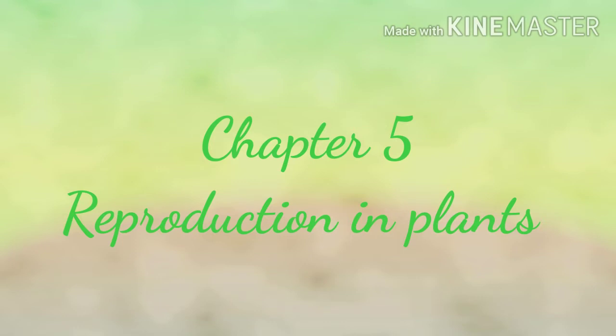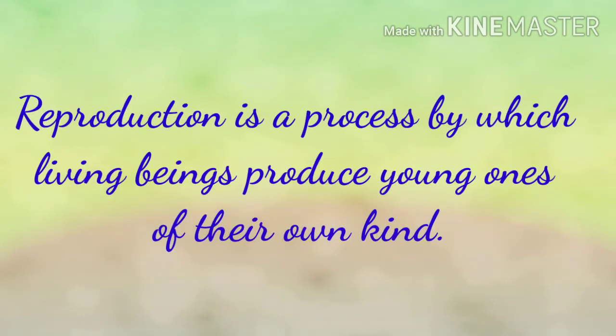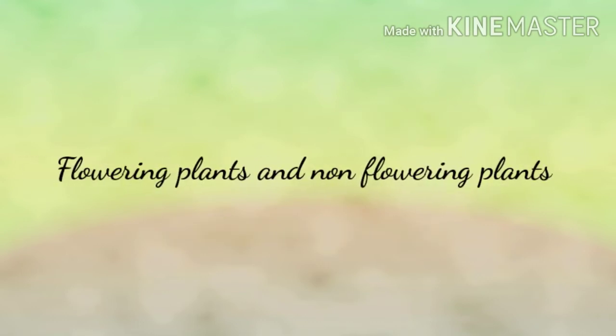In today's video, we will be starting a new chapter, that is reproduction in plants. What is reproduction? Reproduction is a process by which living beings produce young ones of their own kind. In the previous chapter, I told you that there are two types of plants. First one is flowering plants and the second one is non-flowering plants. Flowering plants are the plants that possess flowers.